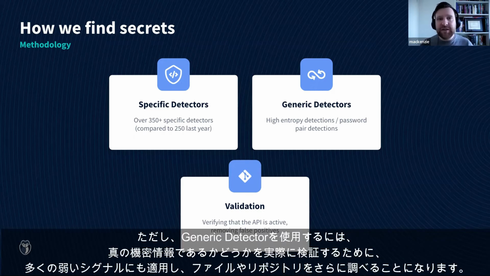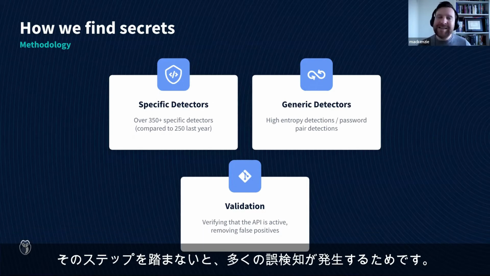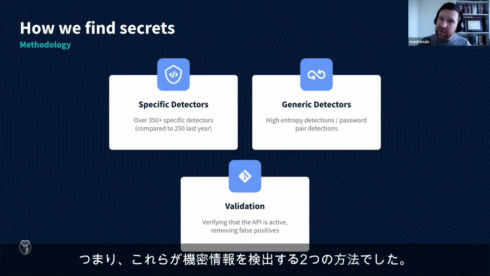But with the generic detectors, we also are able to apply a lot of weak signals and look further into the files and the repositories to really validate that it's a true secret. Because if we didn't take that step, we would end up with a lot of false positives. So there are two methods that we use to detect secrets.